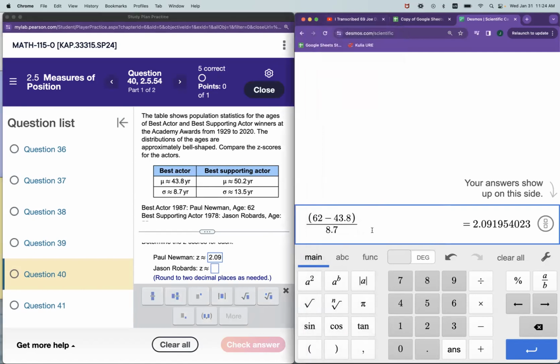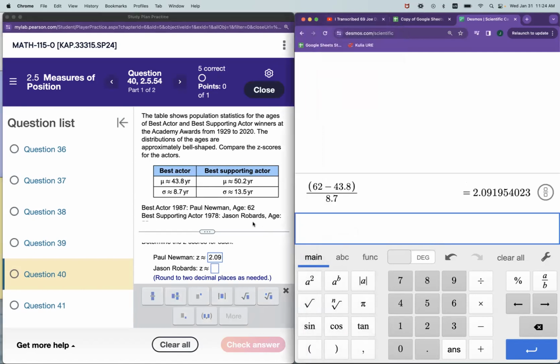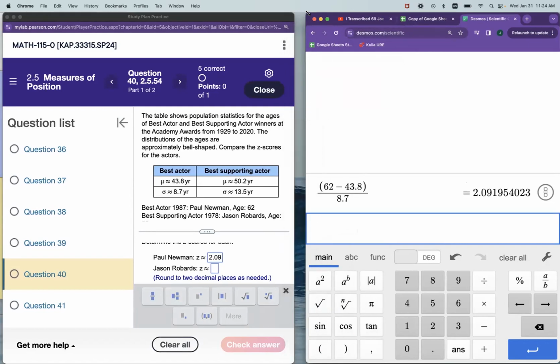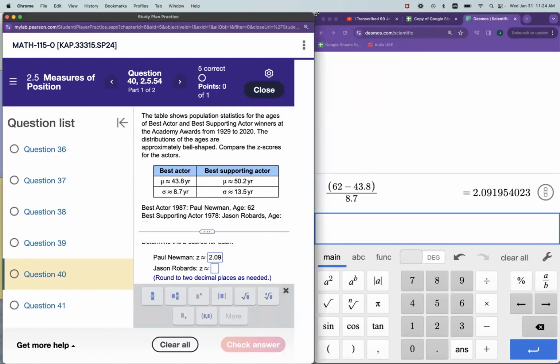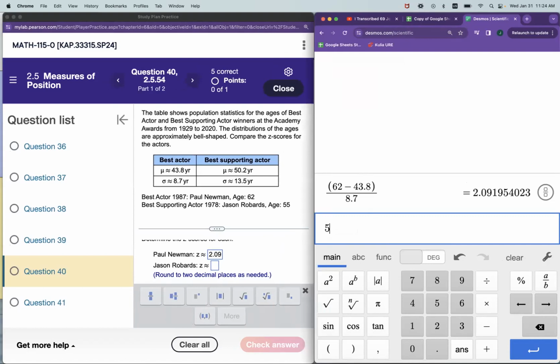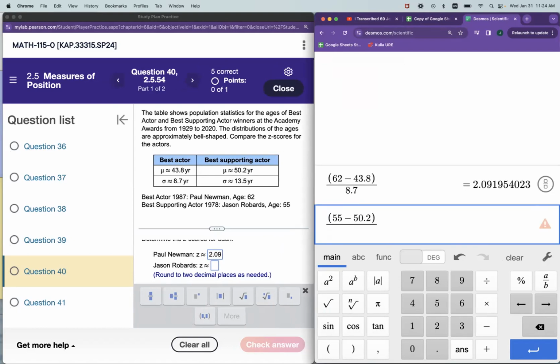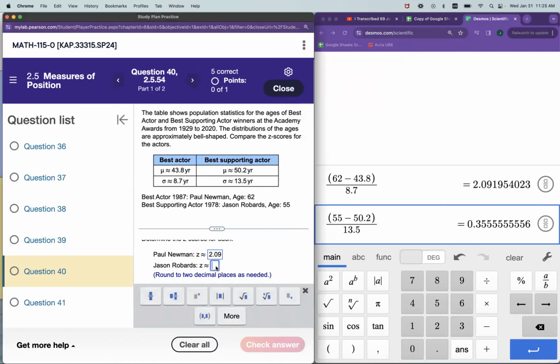And then for supporting actor, same deal. His age was 55. 55 minus the average age for supporting actor of 50.2, and the standard deviation in that case is 13.5. So that's a much lower z-score. 0.36 to the nearest 2 decimal places.